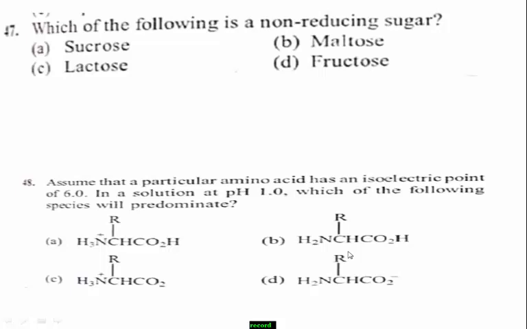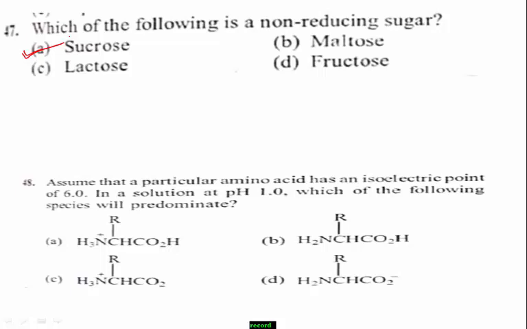Therefore, which one is the non-reducing sugar among the given options? Option A, sucrose. It is one of the non-reducing sugars. Therefore, the right answer for the given question is option A. 47, answer is A.